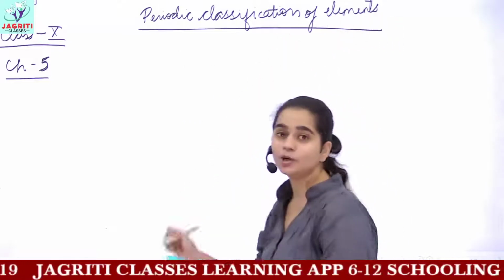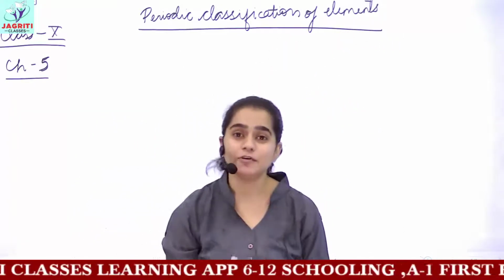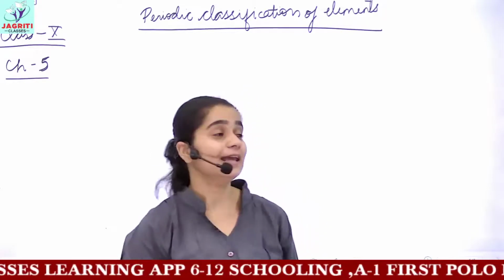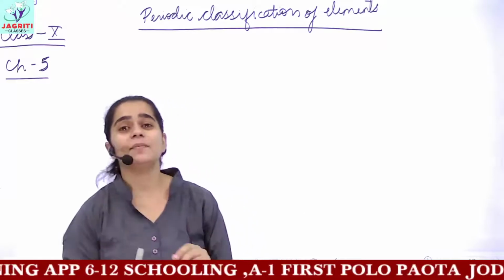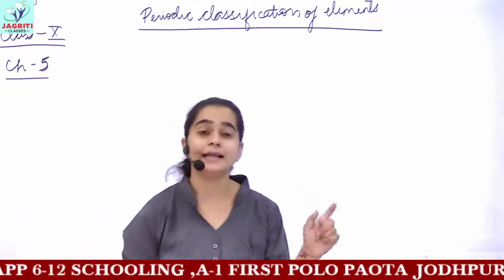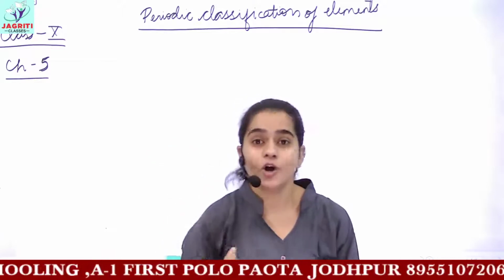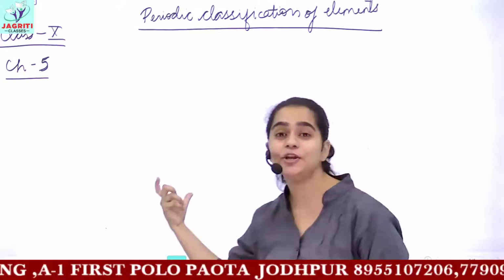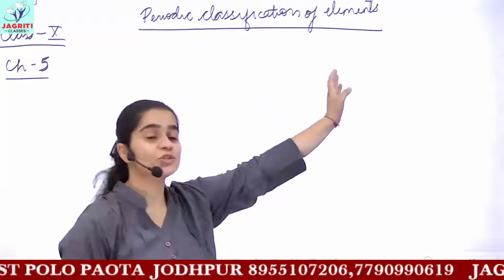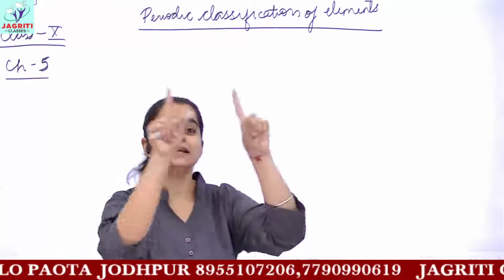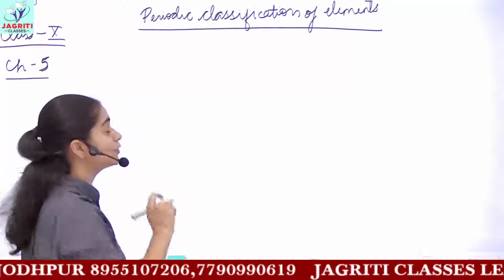In this chapter, what is our aim? What we want to study or deal with? We want to see that even when many chemical elements were discovered in history, why they have been classified, or how we got our modern periodic table which we have now. It is not so that as the elements were discovered, you got the modern periodic table which we have now. No, that was not so.